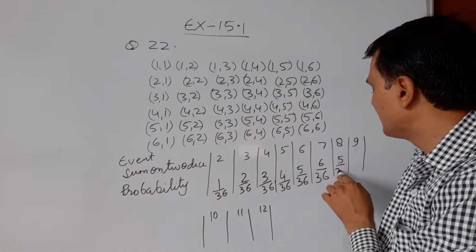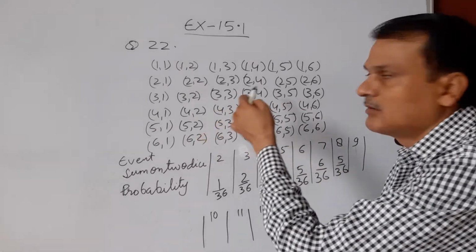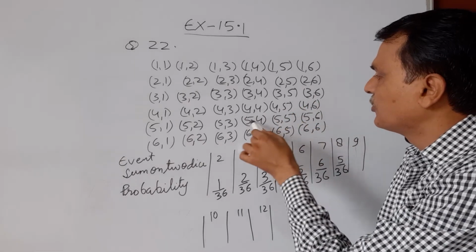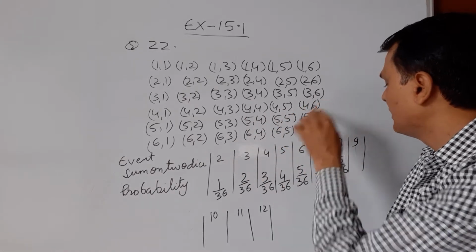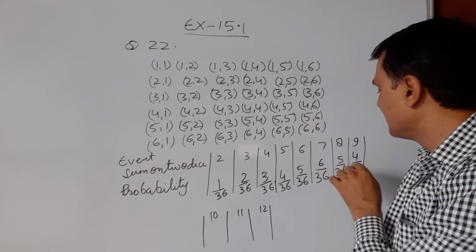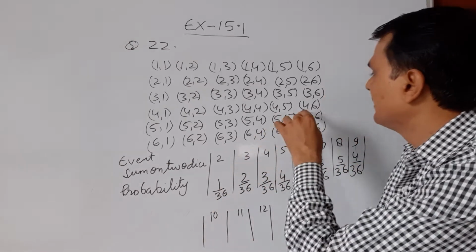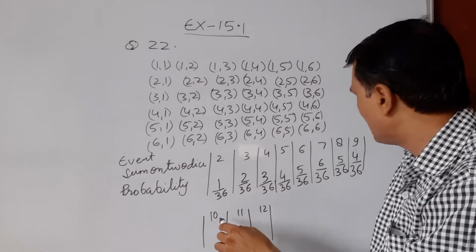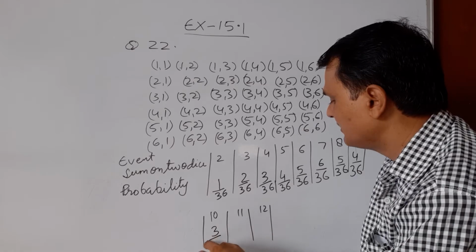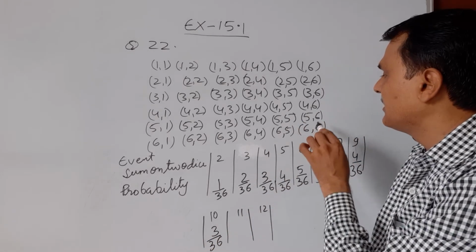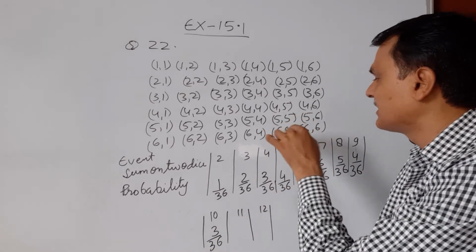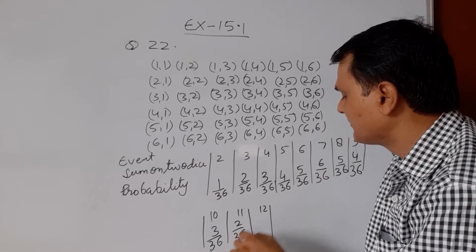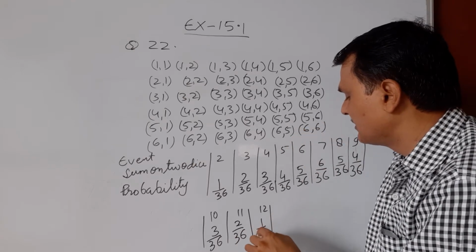So 5 upon 36. The sum 9 is 3 6, 4 5, 5 4, 6 3, a total of 4 upon 36. The sum 10 is 4 6, 5 5, 6 4, a total of 3 upon 36. The sum 11 has two cases, 5 6 and 6 5, so 2 upon 36, and 6 6 has 1 upon 36.